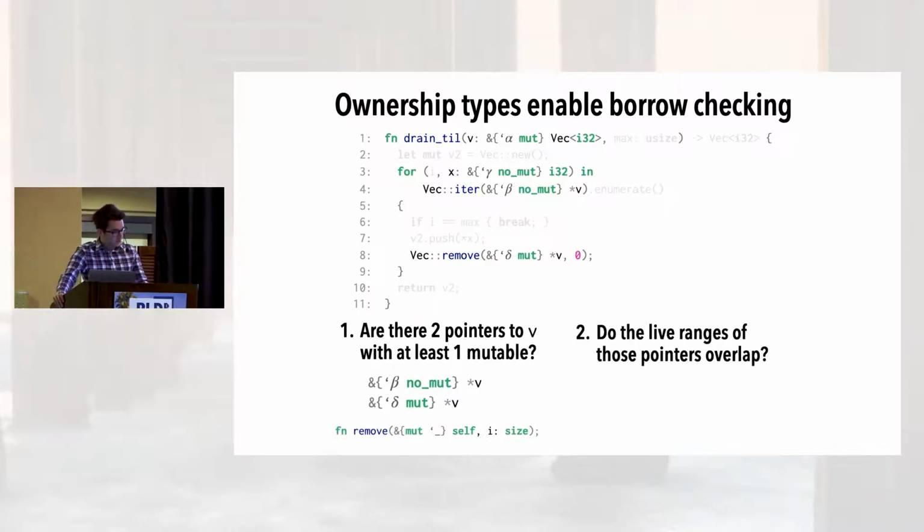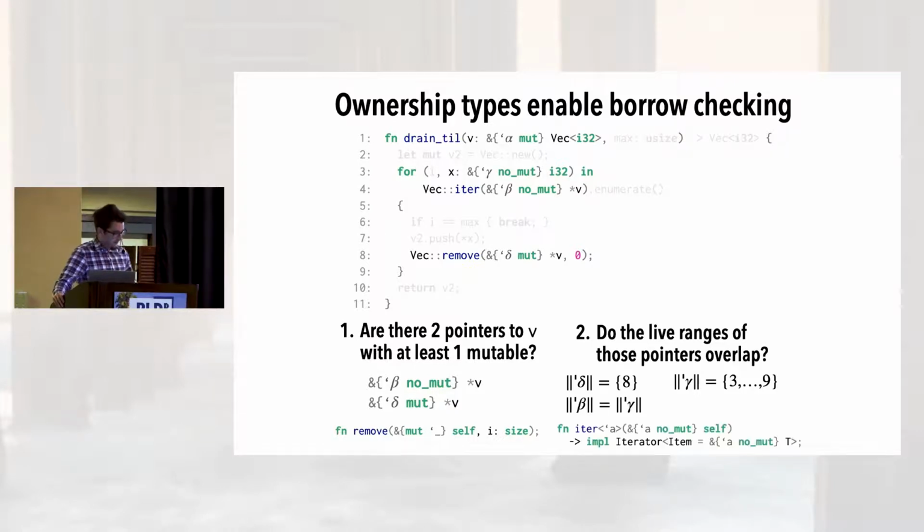The next question the compiler asks is, do the live ranges of these two pointers overlap? Like, what do their symbolic lifetimes actually mean? And so here, the live range of delta is just line 8. It's only used there. The live range of gamma, the iterator x, is the entire for loop, because it's a for loop variable. But then it's not obvious what the live range of beta that we passed into iter should be. And the answer is that it is the same as gamma.